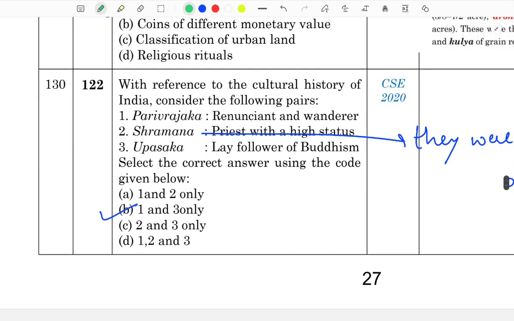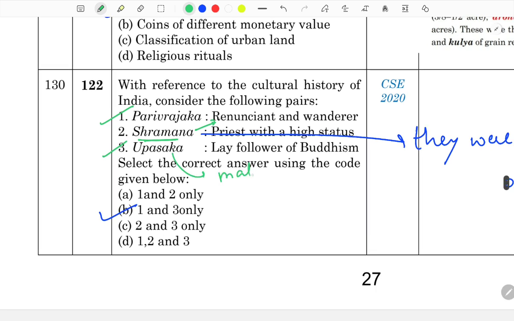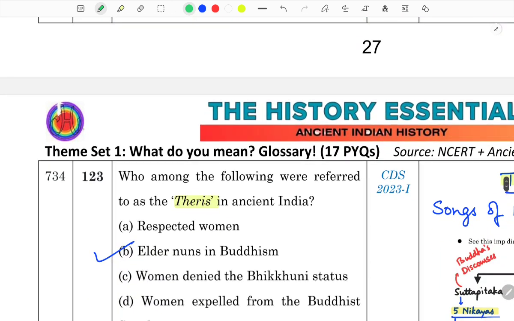Now this thing. With reference to the cultural history of India, consider the following pairs: Parivrajaka, Shramana, Upasaka. Parivrajaka and Upasaka, yes, they are correct. Parivrajaka, renunciant and wanderer. Shramanas are also renunciants. And Upasaka, lay follower of Buddhism. Upasaka, the male ones, and Upasika, very simple, the female ones. Moving to the next question.